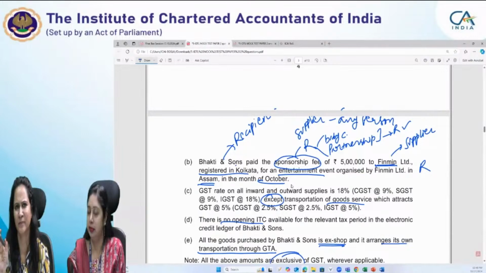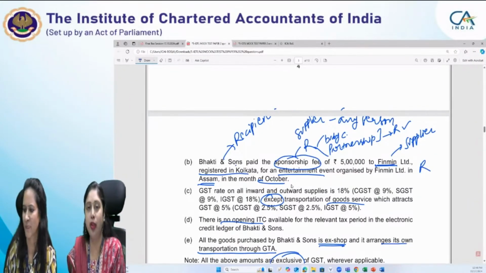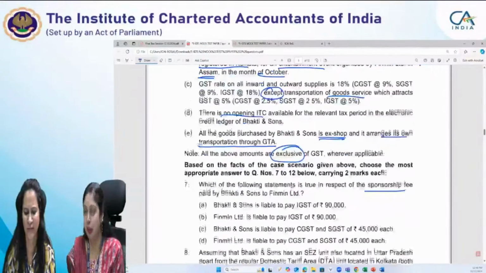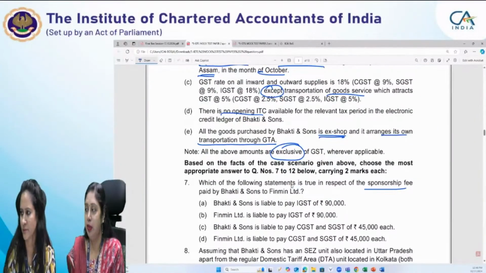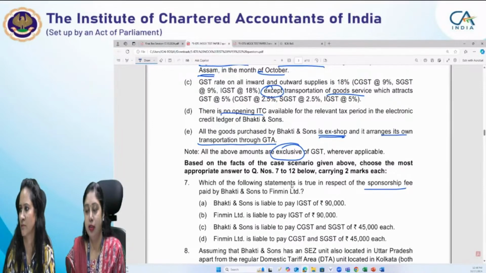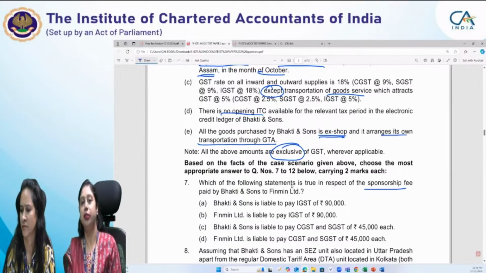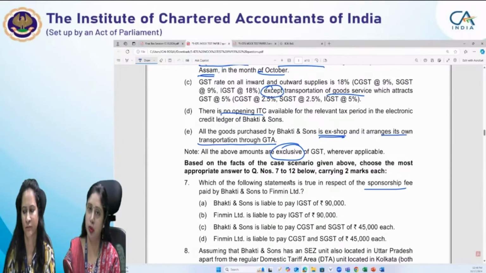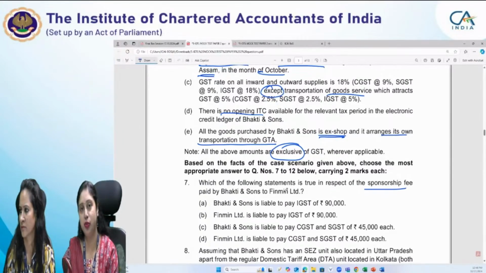So I am focusing more on the areas where there is implicit doubt. Yes, it is in taxable territory, but yes, that point is also important, that it can't be neglected. Only thing, Pradeep, I would like to add here is you have mentioned body corporate includes LLP. To the extent you want to say that LLP is also covered here, that is true, but LLP is covered in partnership firm. Even if it is an LLP, sponsorship provisions will apply, RCM under sponsorship will apply. LLP is covered in partnership firm.